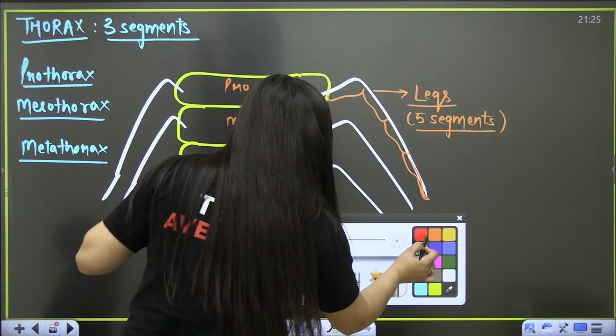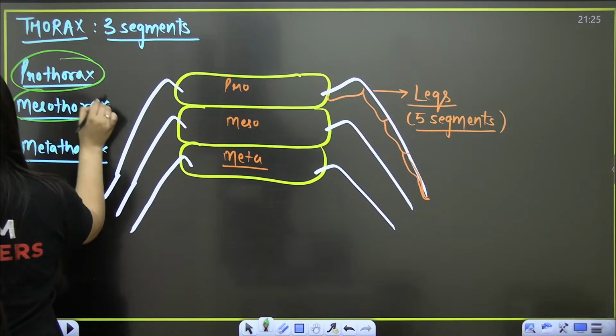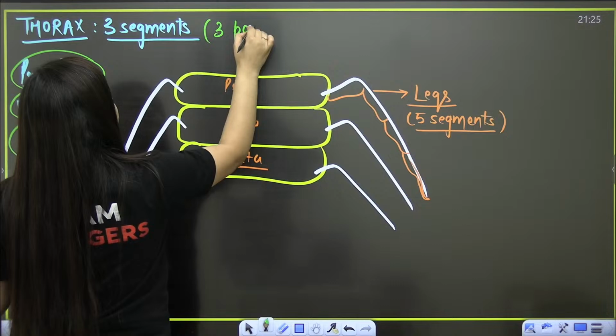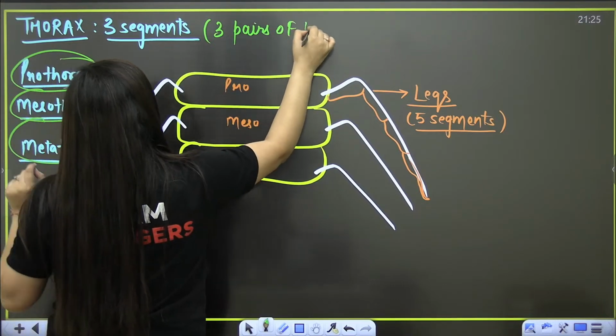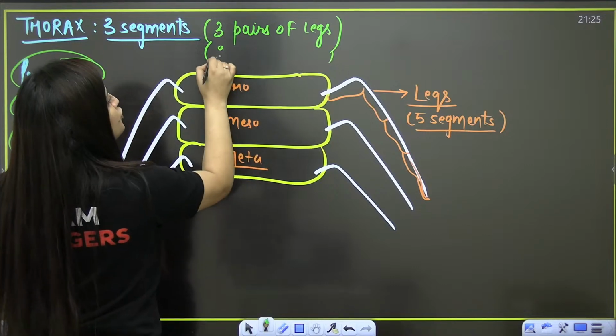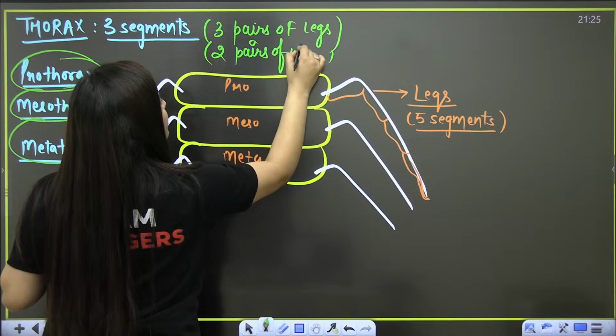Now, in the thorax only, this thorax will contain 3 segments: pro, meso and meta, right? So in the thorax, 3 pairs of legs are present, and along with that, what will be there? 2 pairs of wings. Again, this information is important.